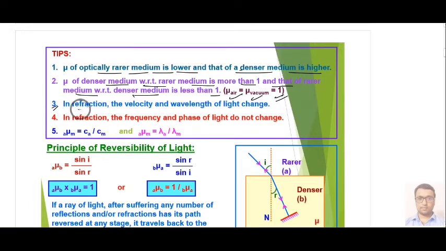The third point is that in refraction the velocity and wavelength of light will change, while the frequency and phase do not change. And one more definition for mu: mu equals speed of light in air, that is c_a, upon speed of light in the medium. In terms of wavelength also you can write mu equals lambda in air upon lambda in medium.